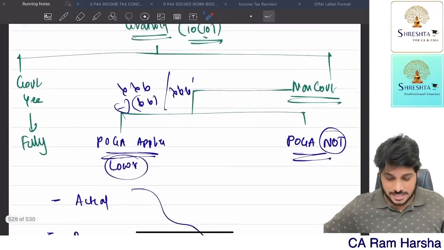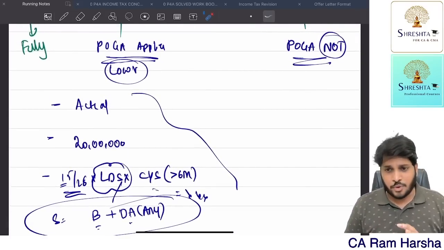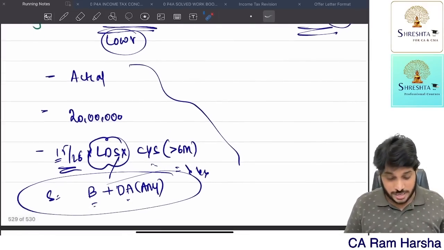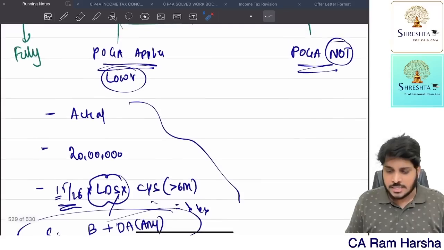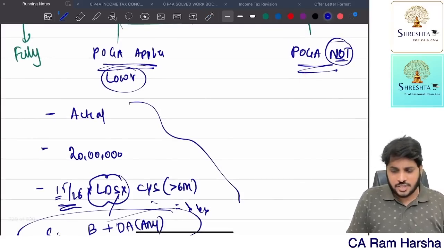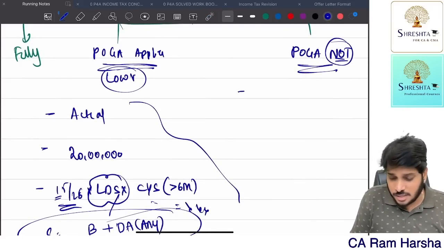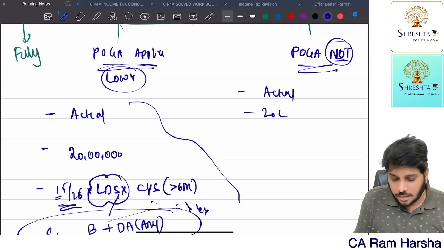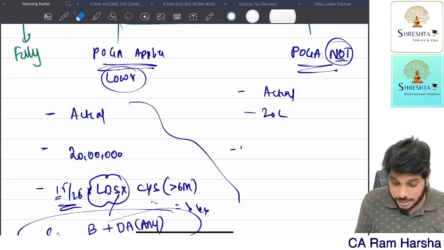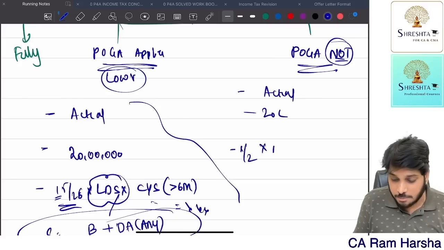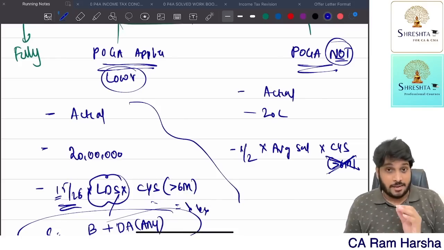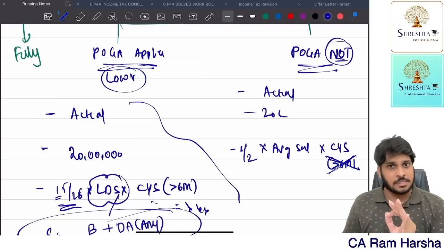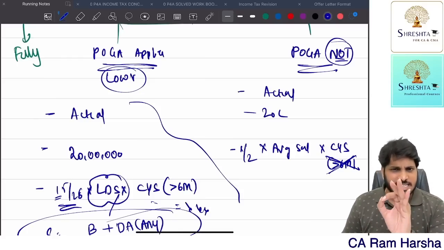Now let's continue with the gratuity. If an employee is receiving gratuity and is covered under the Gratuity Act, the least of these three items is exempted. Suppose an employee is receiving gratuity but is not covered under the Gratuity Act, how much is exempted? Actual, 20 lakh, or 15 by 30, nothing but half a month's salary multiplied by average salary multiplied by completed years of service only. The more-than-6-months rule is not there. Suppose an employee completed 30 years, 11 months, 10 days, we still consider it as 30 only.